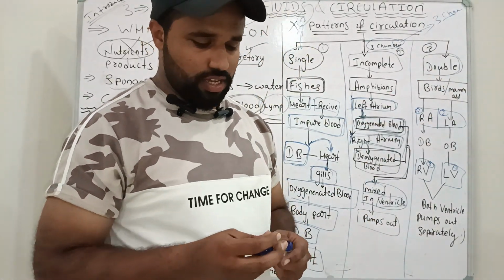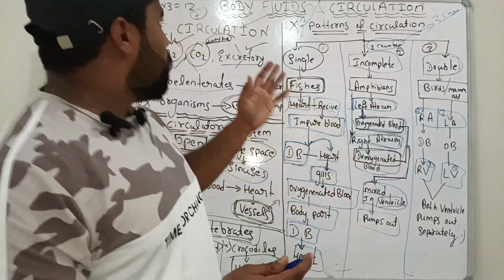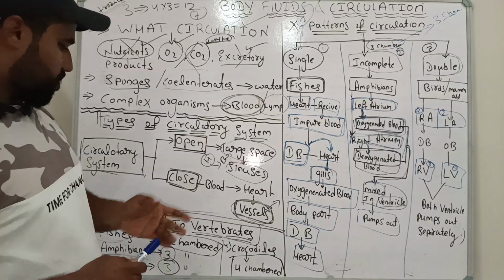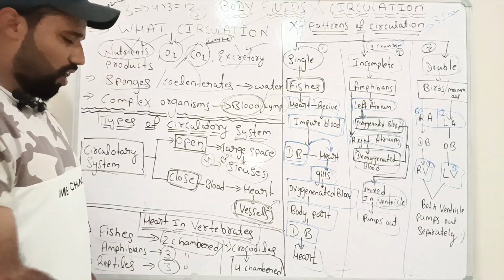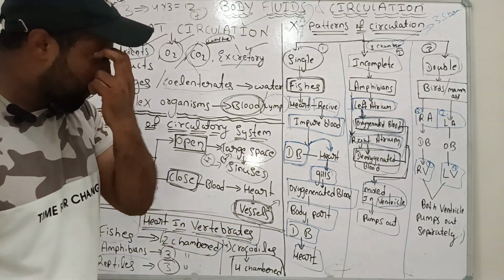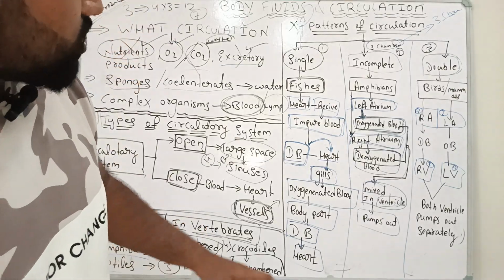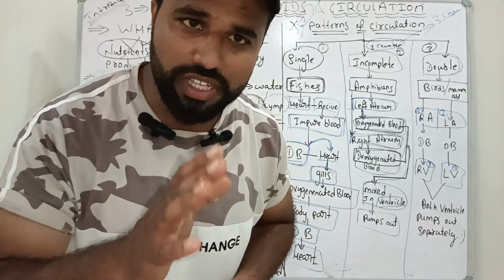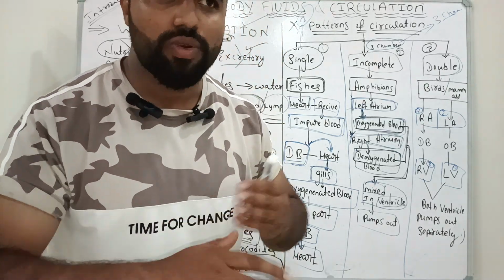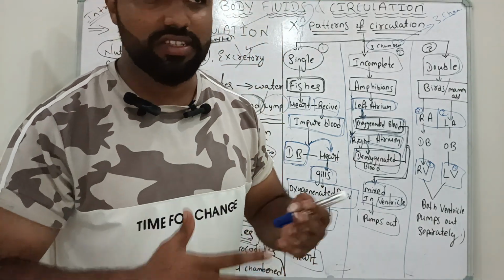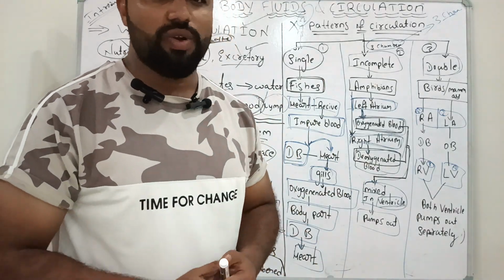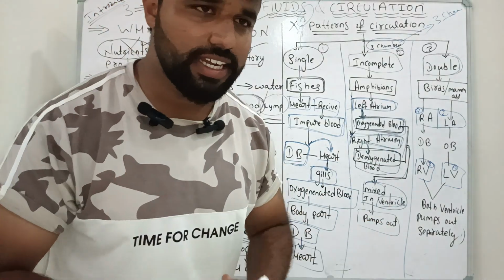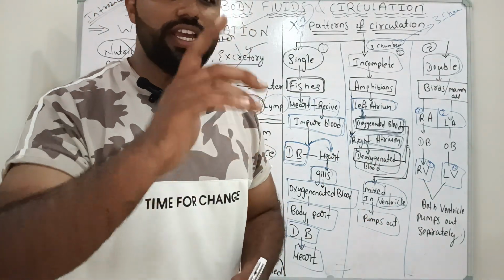Today we discussed the introduction: what circulation is, what the types of circulation are, how many different types of chambers the hearts of different vertebrates have, and the patterns of circulation. In the next video, we will discuss the actual components of circulation. The main component is blood, and the different types of blood cells, WBC, RBC, everything we'll discuss. In body fluids and circulation at NEET level, in depth and theoretically, each and every point we'll discuss.